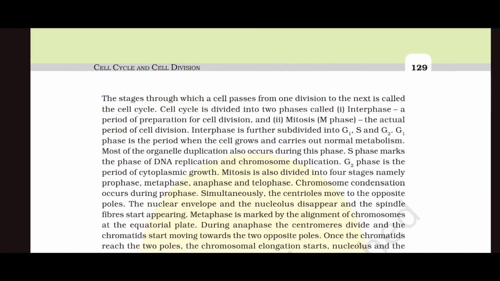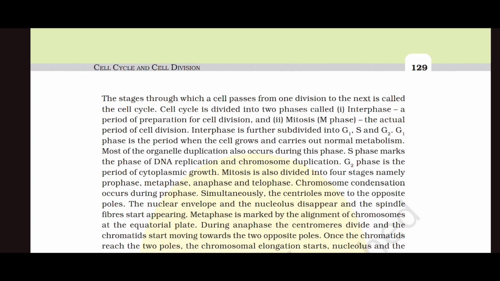The cell cycle is divided into two phases called interphase, a period of preparation for cell division, and second, mitosis or M phase, the actual period of cell division. Interphase is further subdivided into G1, S and G2. G1 phase is the period when the cell grows and carries out normal metabolism. Most of the organelle duplication also occurs during this phase. S phase marks the phase of DNA replication and chromosome duplication. G2 phase is the period of cytoplasmic growth.